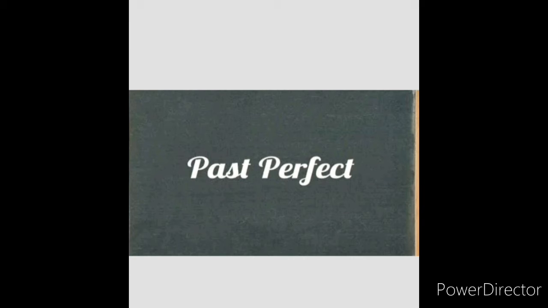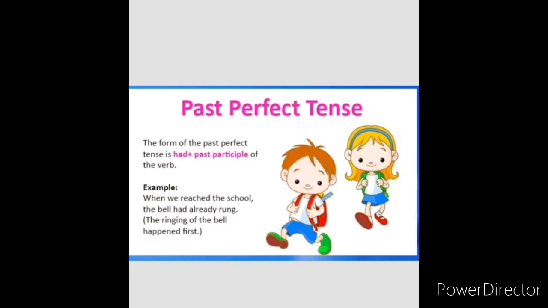Past perfect. Now let's start learning what is past perfect tense. The form of the past perfect tense is had plus past participle of the verb. The past perfect tense tells us about an action that took place before another action in the past. Already something happened in the past, and before that happened, that is called past perfect tense.